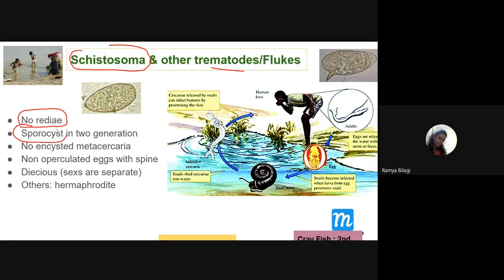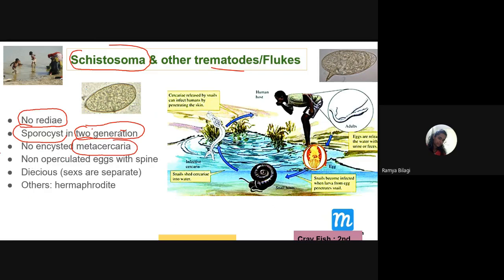After the miracidium develops into the second larval form called sporocyst, the sporocyst is present in two generations in the blood flukes, whereas in the other flukes this is absent. And very important, metacercaria is not present.